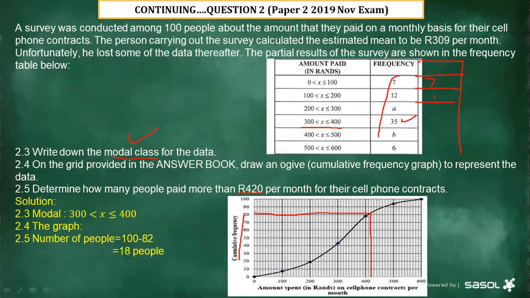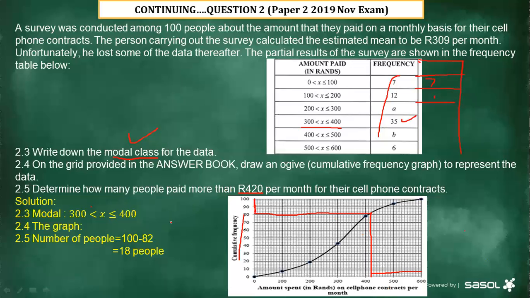Thereafter, because we want the number of people who paid more than 420, meaning from here, this portion here are people who paid more than R420 per month. Meaning we also have to look at how many people are in this portion.